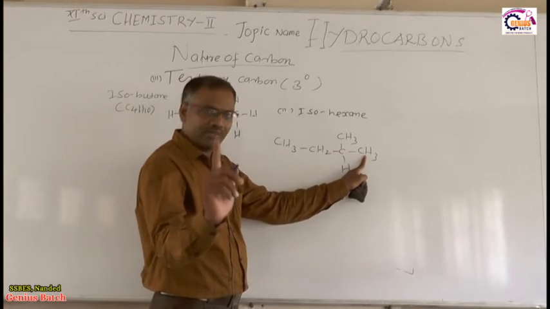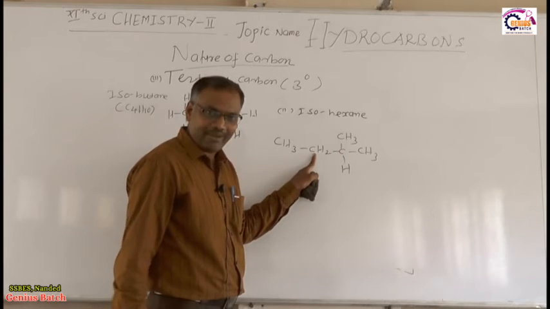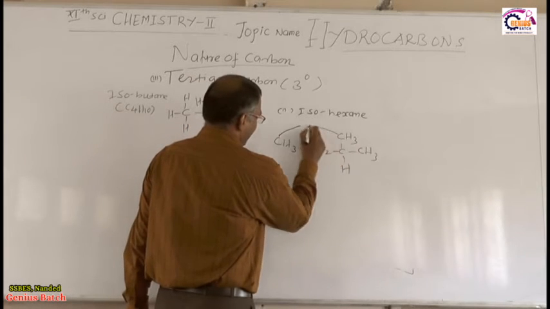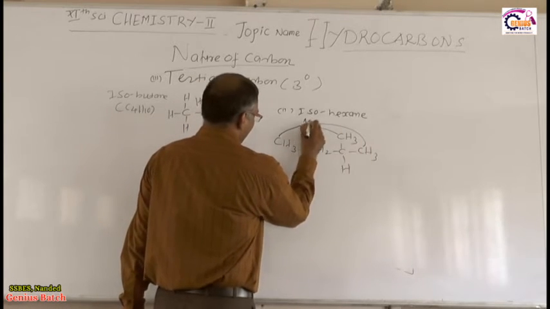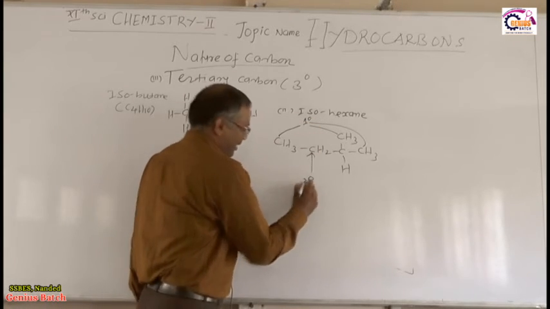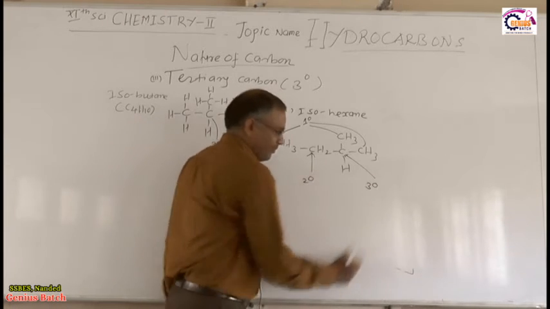This is attached to only 1 other carbon atom. This is attached to only 1 other carbon atom. This is a secondary carbon atom. This is primary. So this is the primary carbon atom, right? This is the secondary carbon atom. This is the tertiary carbon atom, right?